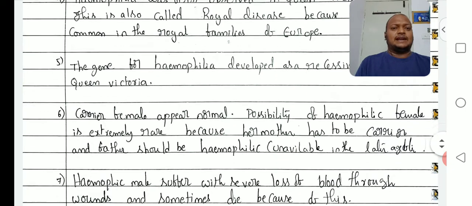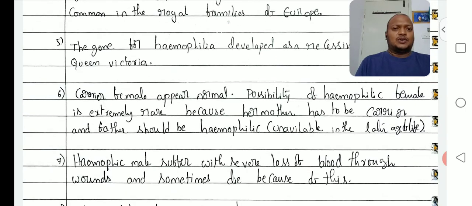Next, sixth point, carrier females appear normal. As we discussed earlier in color blindness, carriers are unaffected, normal people. Carrier females appear normal. Carrier males are not there in X-linked disorders.